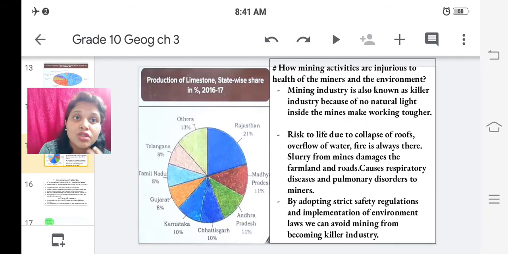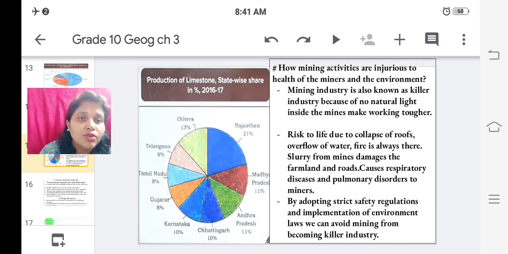Now let us see the production of limestone, state-wise share in percentage in 2016-17. As we can study in this pie chart, Rajasthan contributes 21% of the production of limestone. Then come Madhya Pradesh and Andhra Pradesh contributing 11% each. Chhattisgarh and Karnataka 10% each. Gujarat, Tamil Nadu, Telangana 8% each, and other states contribute 13%.